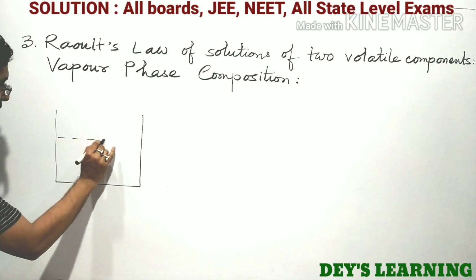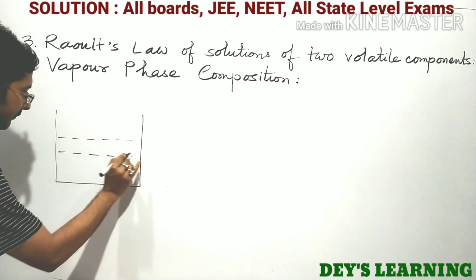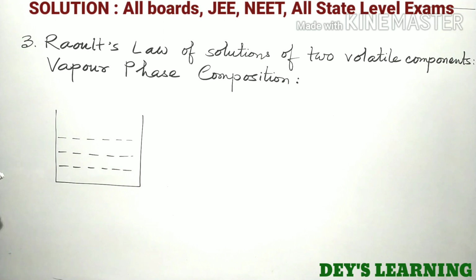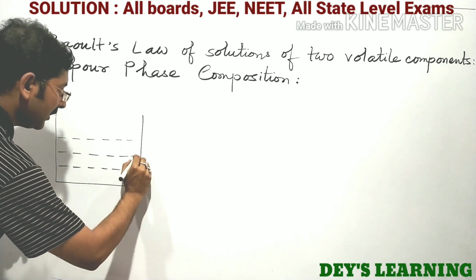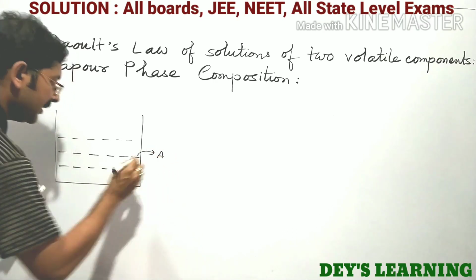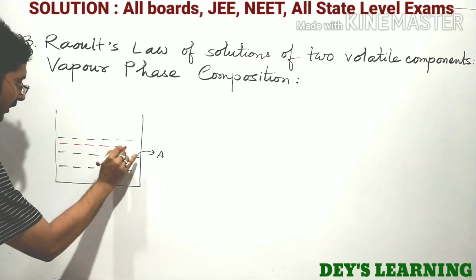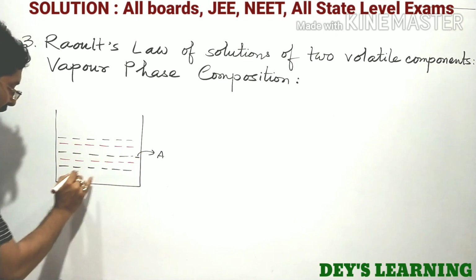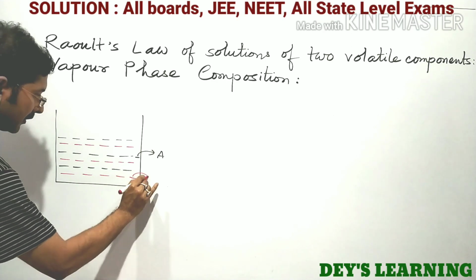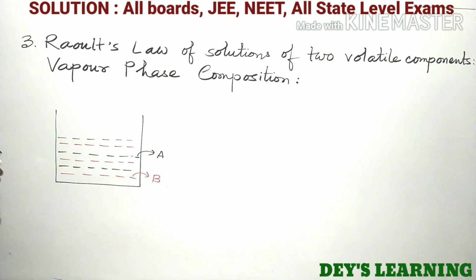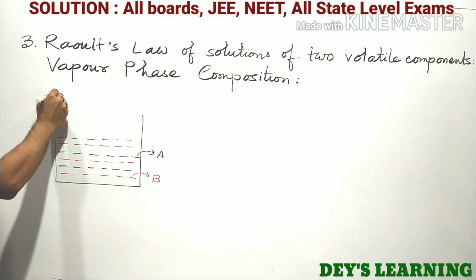Say there is a mixture of two solutions. The black one represents solution A, and the red one represents solution B. And of course both are volatile in nature.